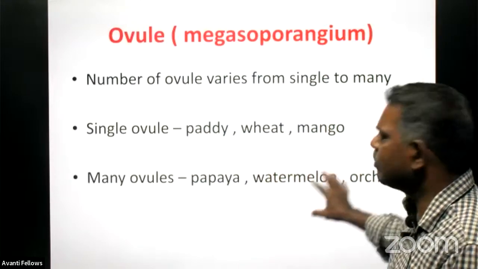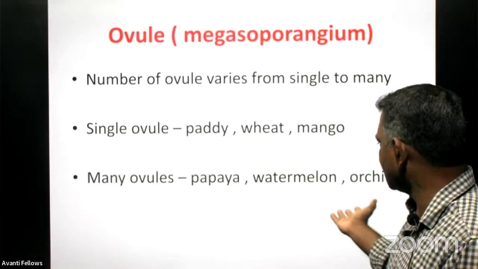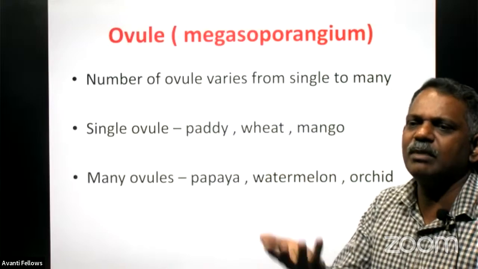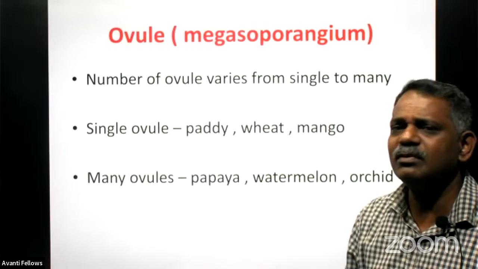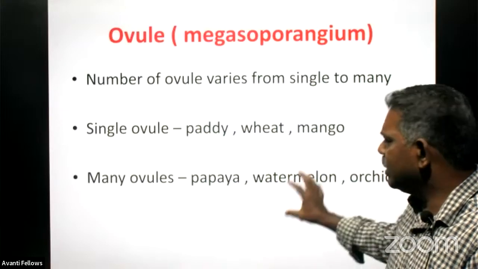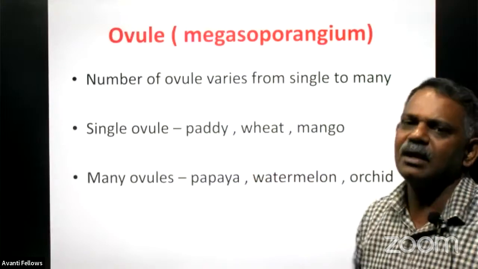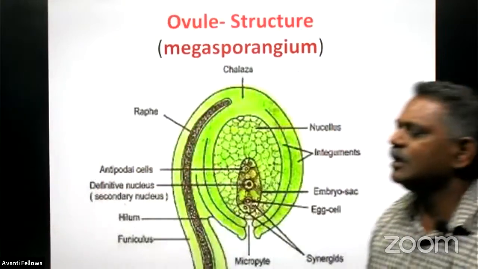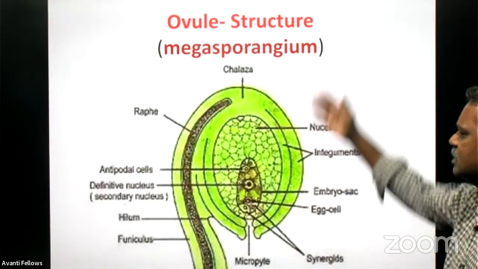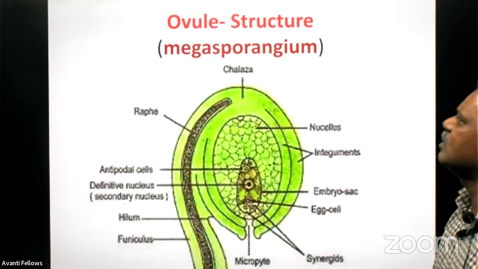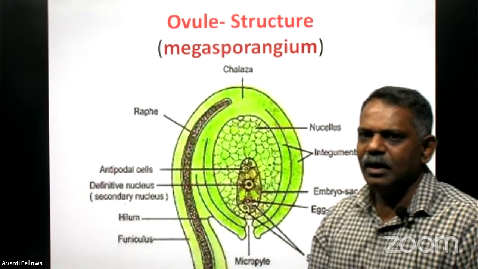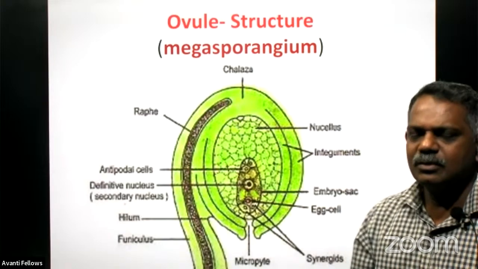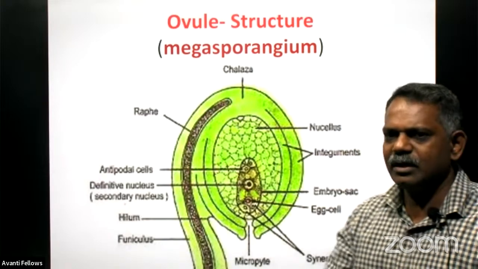And in case of papaya, or in case of watermelon, you may have noticed the many seeds inside the fruit, because many ovules are there in a single ovary, and every ovule develops to become what? Seed in the later stage. And this is the detailed structure of the ovule, and this should be learned by heart so that you can easily understand the process of what?